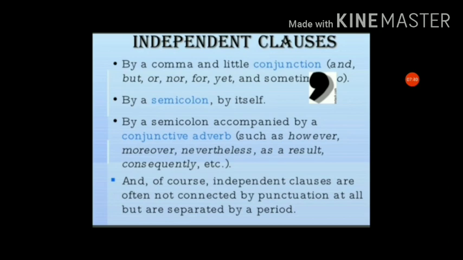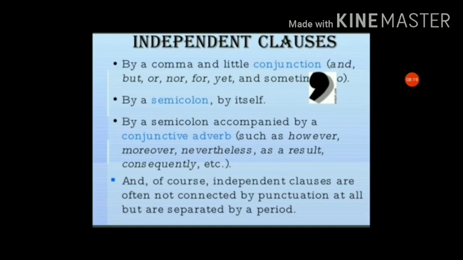It can be joined by a comma with a little conjunction like and, but, or, nor, for, and so on. These kinds of conjunctions are used with a comma in the sentence. After the independent clause, a conjunction may come, or they can be joined by a semicolon, accompanied by a conjunctive adverb such as however, moreover, nevertheless, as a result, consequently, etc.